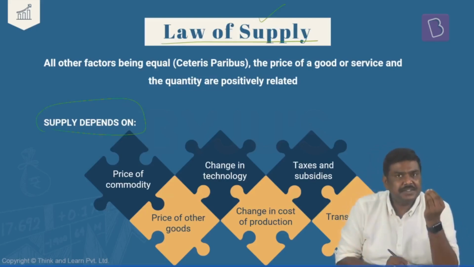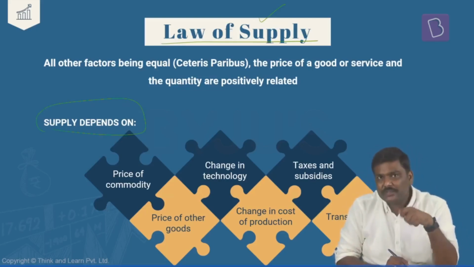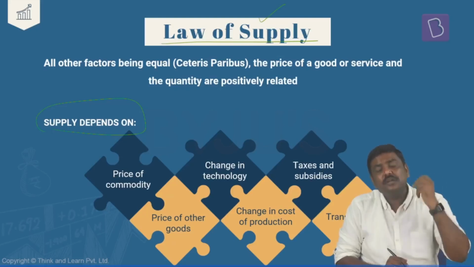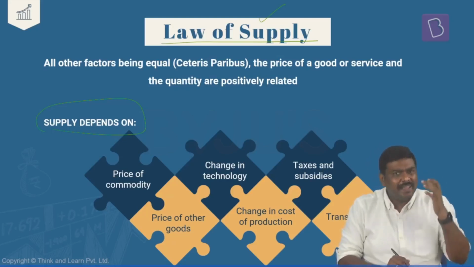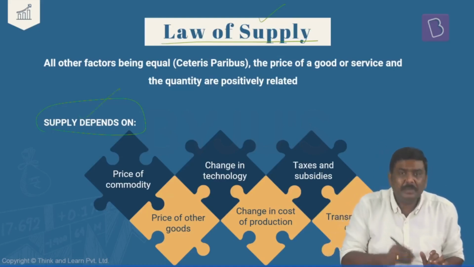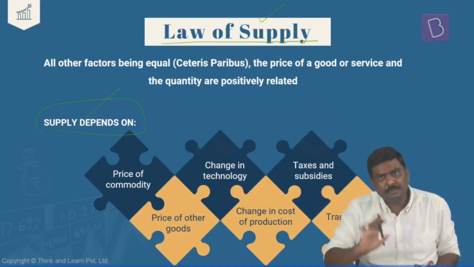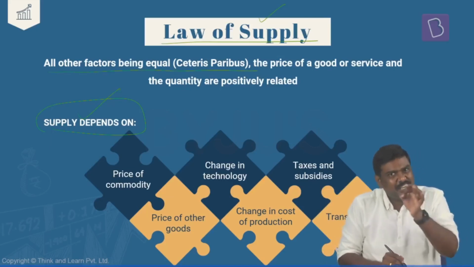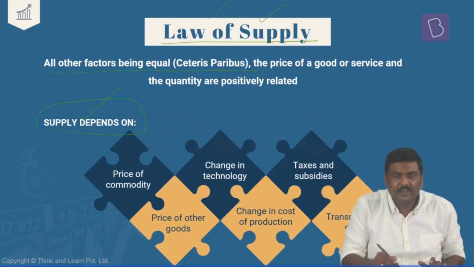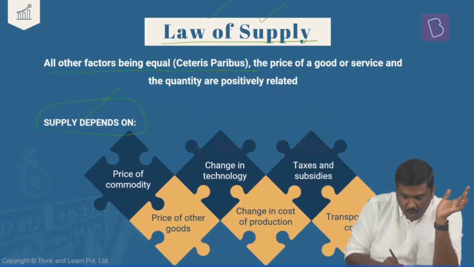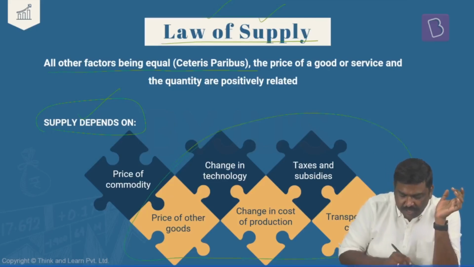That is, the factors such as price of the commodity, price of the related goods, price of raw material, taxation imposed by the government, technology cost that is incurred by the company, etc. There are so many factors which will determine how much will be the supply of goods and services in the market. Now, at this particular point of time, we'll use the same concept, ceteris paribus, to define the law of supply. Ceteris paribus essentially means keeping all the other factors unchanged.